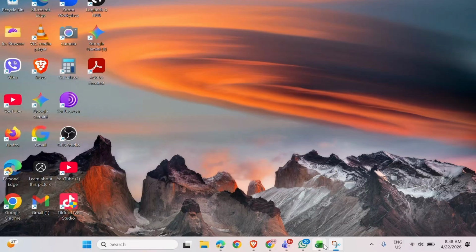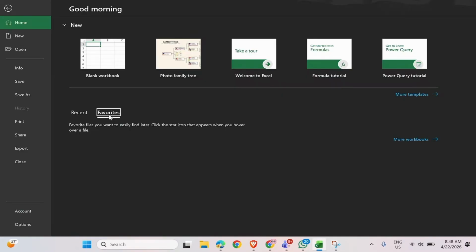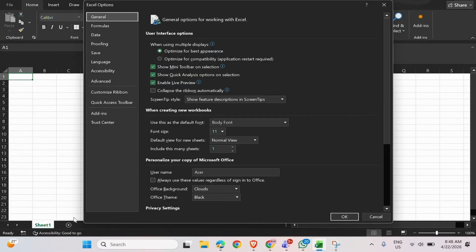Open up your Microsoft Excel, go to File in the top left, go to Options in the very bottom left. There at the bottom, you can see office background and office theme option. So there is option to change into colorful, dark gray, black, white, or use custom settings. So you can choose the one of your choice.